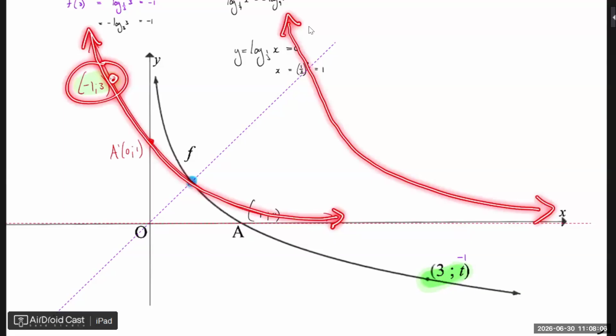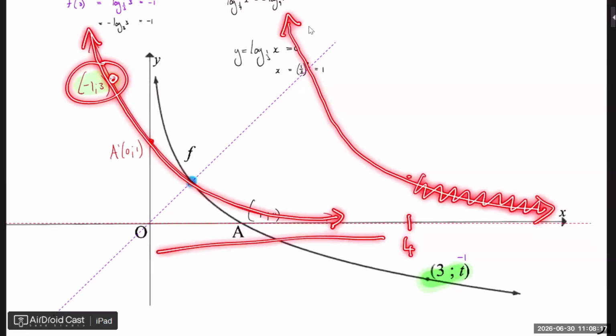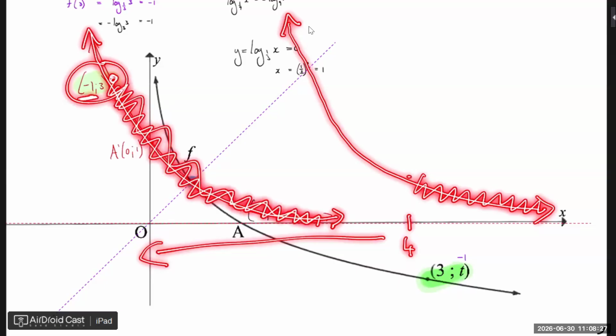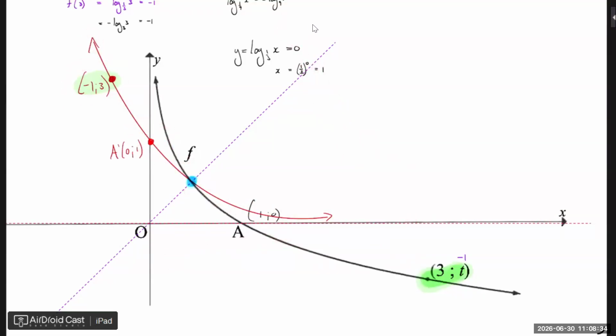But they ask me, when x equals 4, now I know this is not according to scale, but when x equals 4, what are these values? So now I say, let's get back to where we were. If I subtract 5, it is there at -1. So it's the same as these values here. So all of these values here will be the same as these values here. Like I said, it's not according to scale now. Let me see if I can draw it quickly for you. But I hope it makes sense.